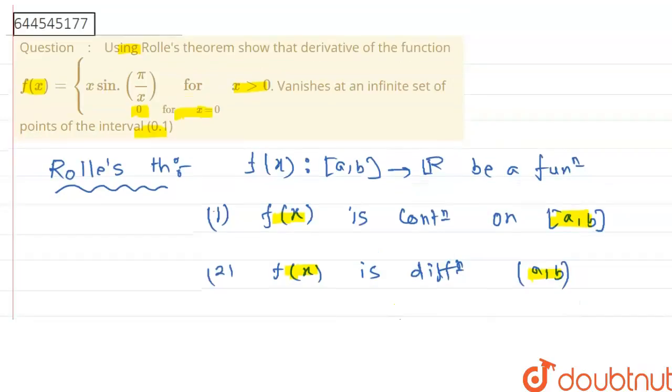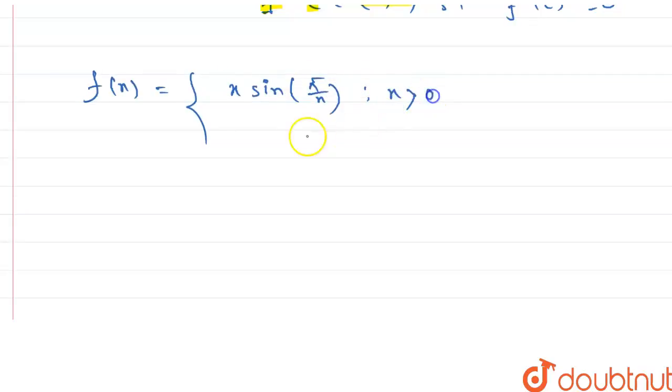Here f of x we can write the function. Here the function is f of x equals x sin pi by x, where x greater than 0, and 0 for x equals 0. Now we investigate it. Clearly f of x is a continuous function, and we consider the interval 0, 1. So f of x is continuous on 0, 1.